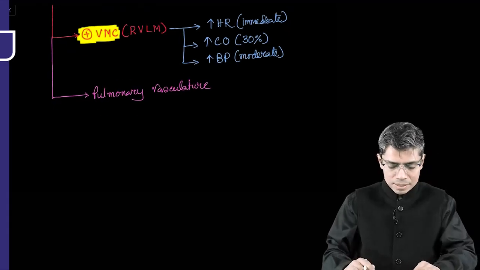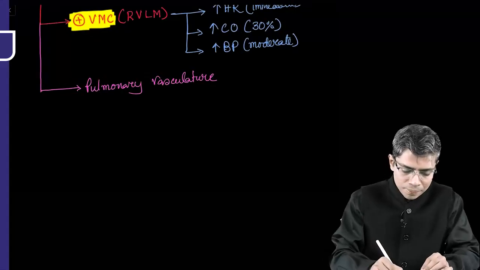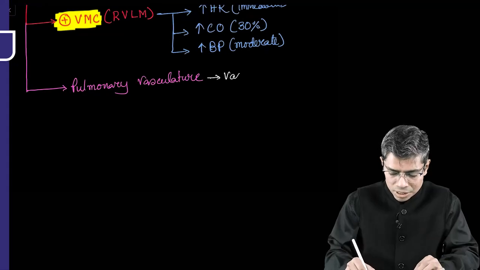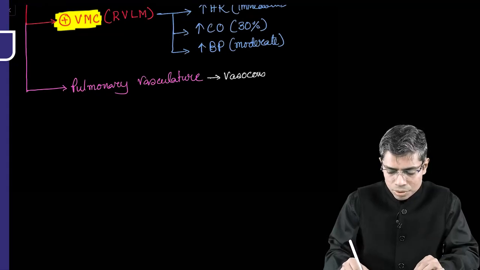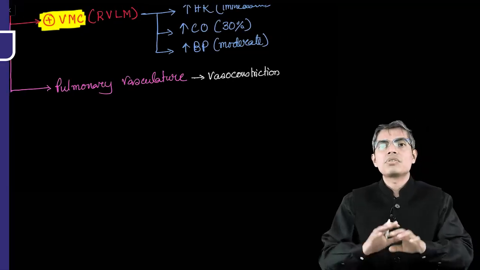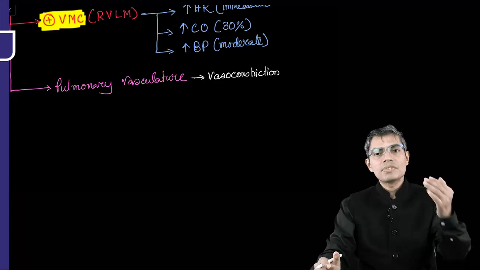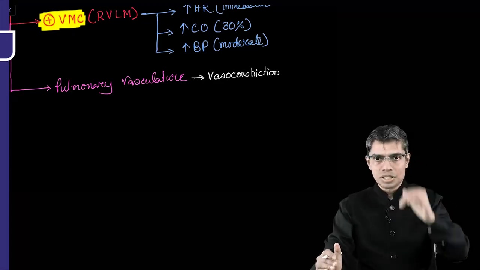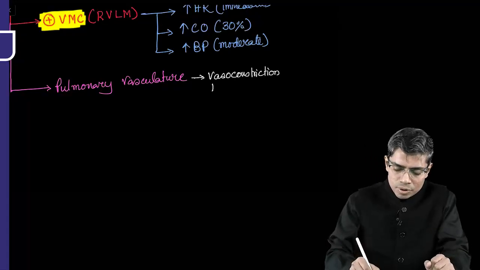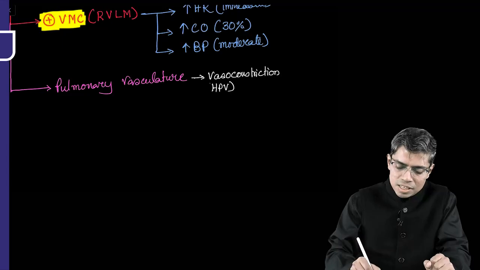What will happen in the case of pulmonary vasculature? All of you know that hypoxia causes vasoconstriction at the level of pulmonary vasculature. Although this vasoconstriction is not homogeneous. Whenever you are exposed to hypoxia in high altitude, there will be pulmonary vasoconstriction, and that is known as hypoxic pulmonary vasoconstriction, HPV.